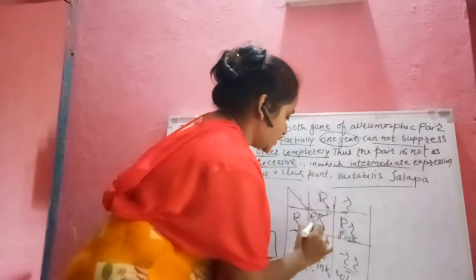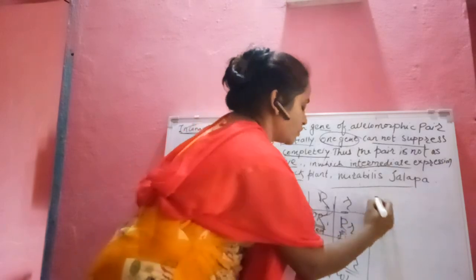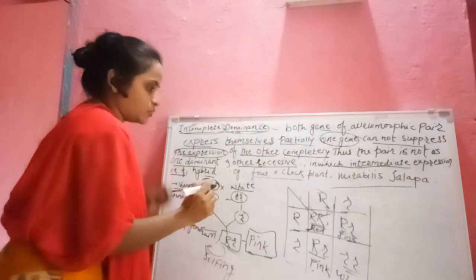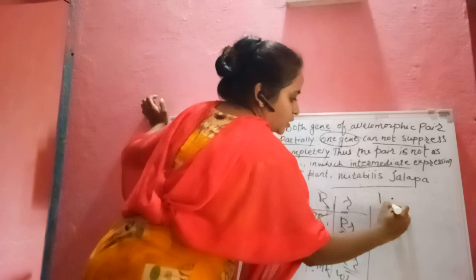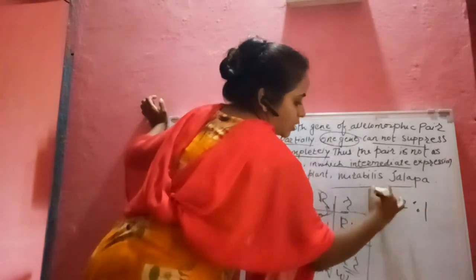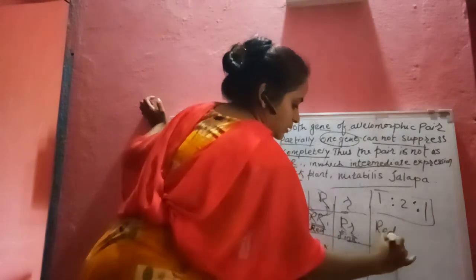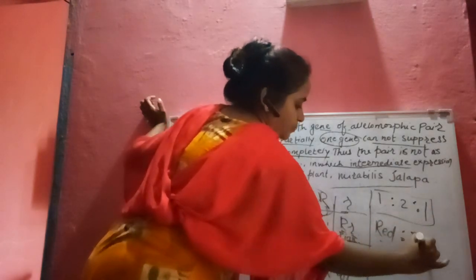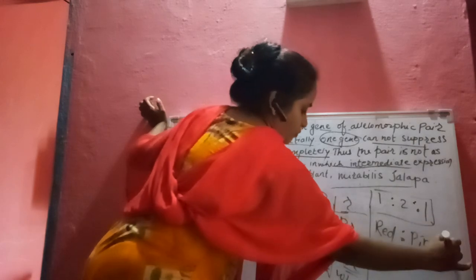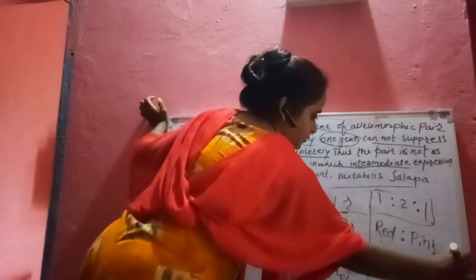Means 1:2:1. What is the phenotypic ratio and genotypic ratio? 1:2:1. So how is it? 1 means red, 2 means pink, and 1 means white.